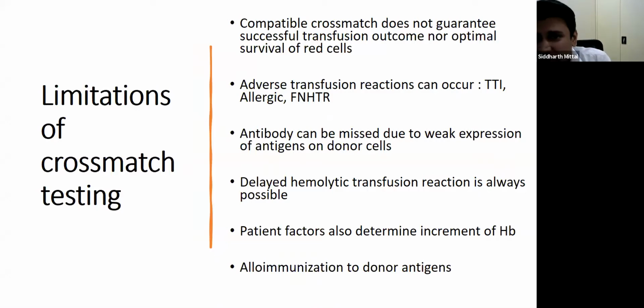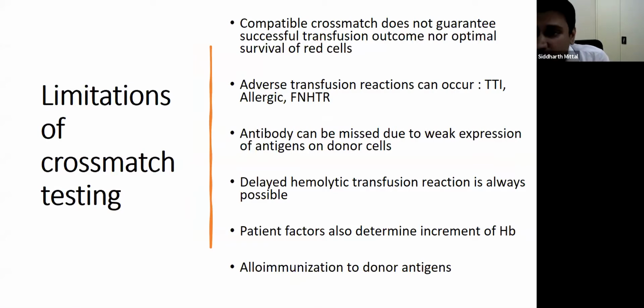This is to tell that even if we get a compatible, acceptable cross-match, it does not guarantee that the transfusion outcome will be good or the survival of the red cells will be optimal. Adverse transfusion reactions can still occur. Mainly viral transmission can occur, allergic reactions, no one can prevent that, even if we get a compatible cross-match.